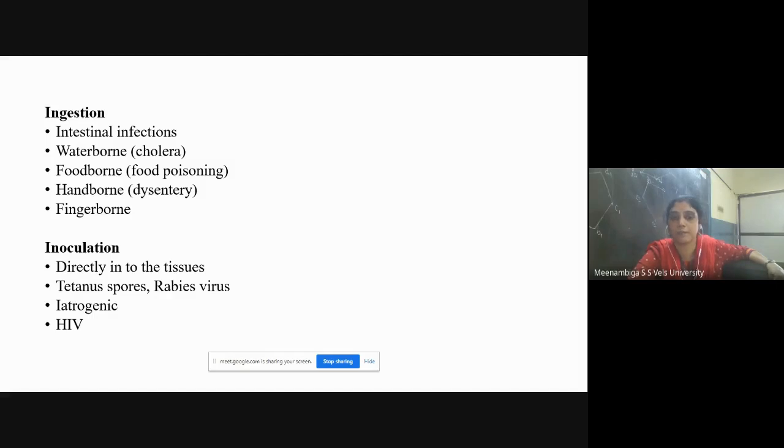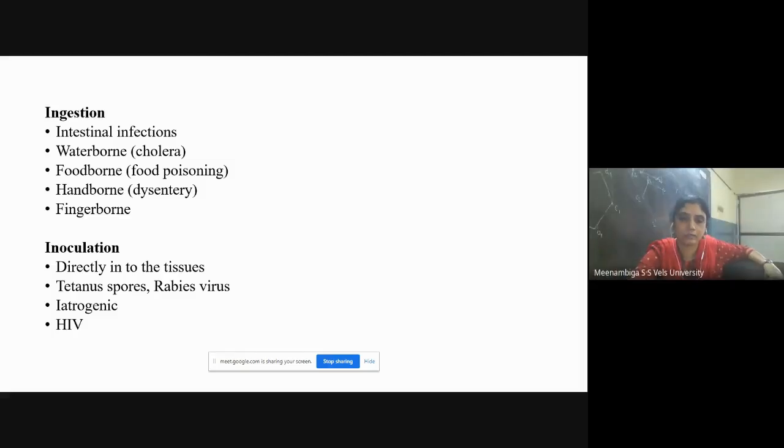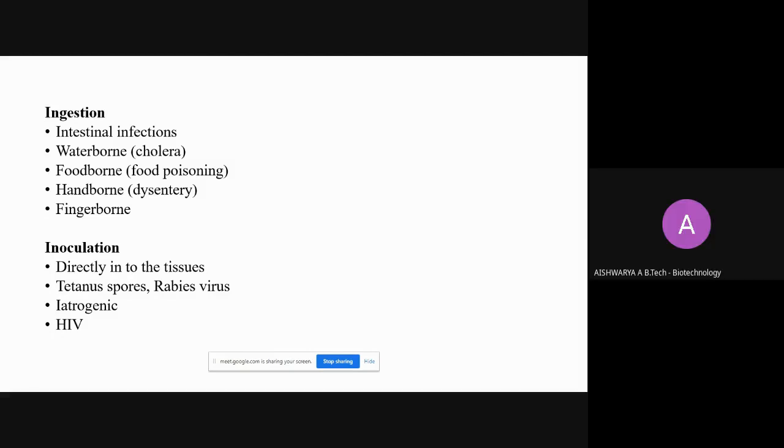Another one is HIV. HIV is majorly caused by inoculation. How? Can you explain? HIV, how it is transferred? Through blood layer. So how? HIV க்கு இந்த inoculation meaningல எப்படி HIV transmit ஆகுது? Direct contact இருந்தாலும் HIV will come. Inoculation in the sense, in the point of view, how can you explain HIV transmission? Same injection use பண்றதுனால கூட.